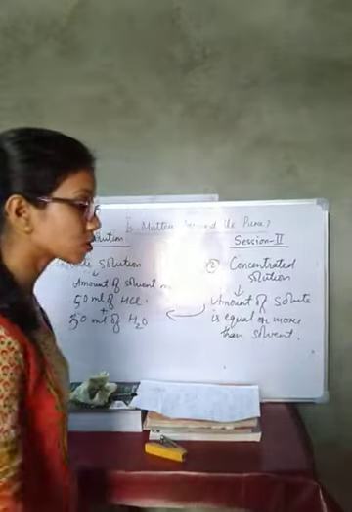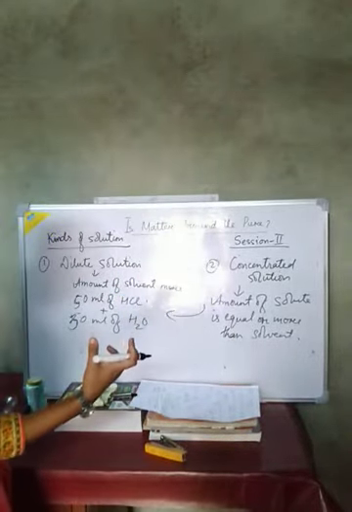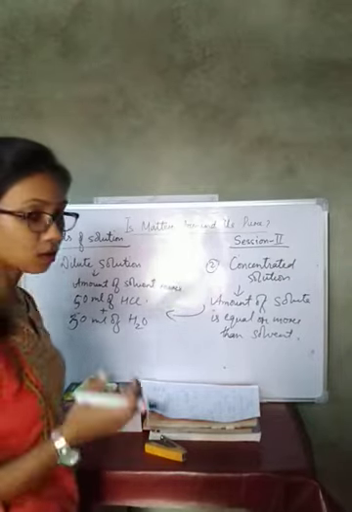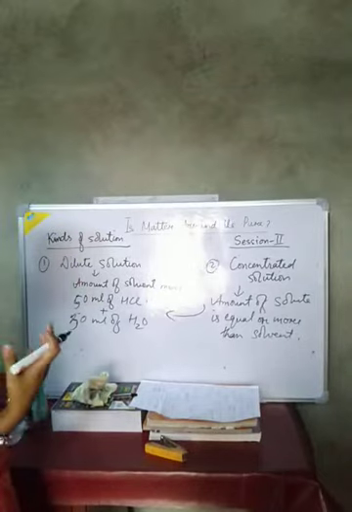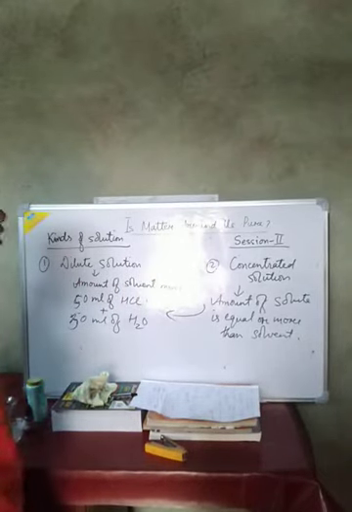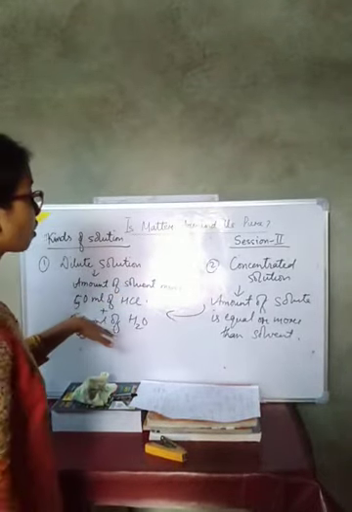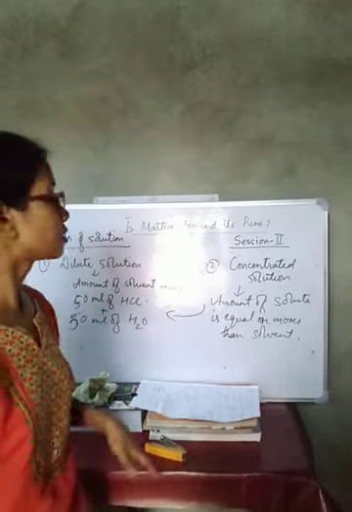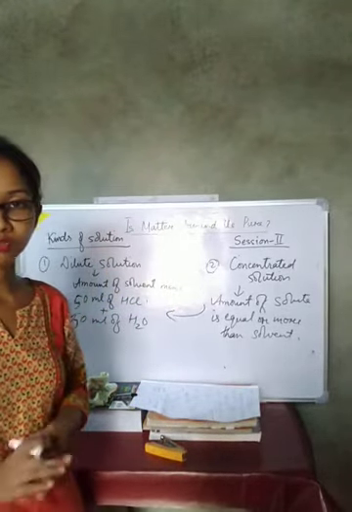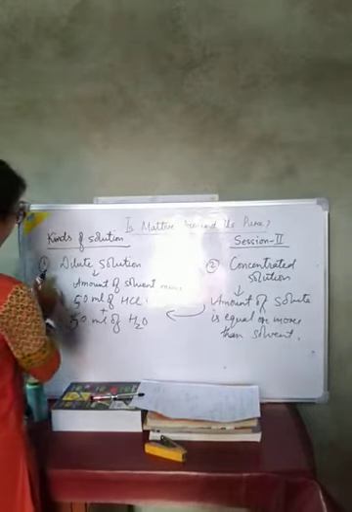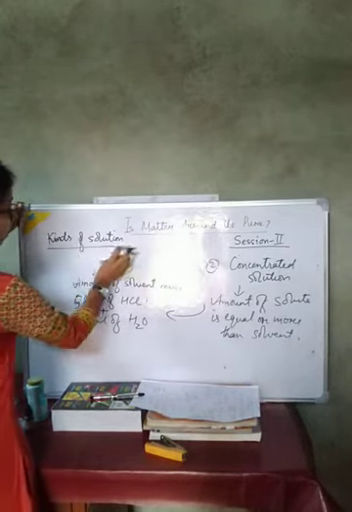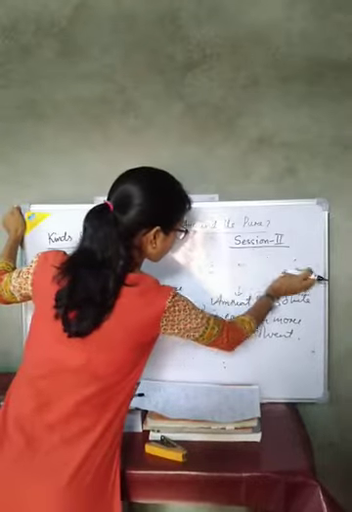A concentrated solution is one where the solute particles are equal to the solvent particles, or more than the amount of the solvent. So depending upon the amount of solute present in the solution, there are mainly two kinds: dilute solution and concentrated solution. Next, another kind of solution, which is present in your book, is the saturated solution.